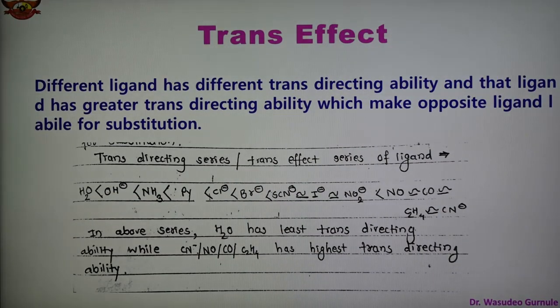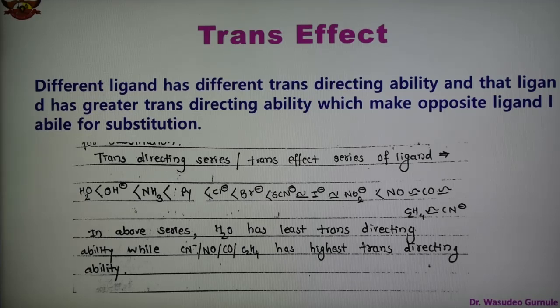So in this series water has the least trans directing ability, while CN minus, NO, CO, C2H4 have the highest. So we can say that different ligands have different trans directing ability, and a ligand with greater trans directing ability makes the opposite ligand labile for substitution. In this way the trans effect series is given.